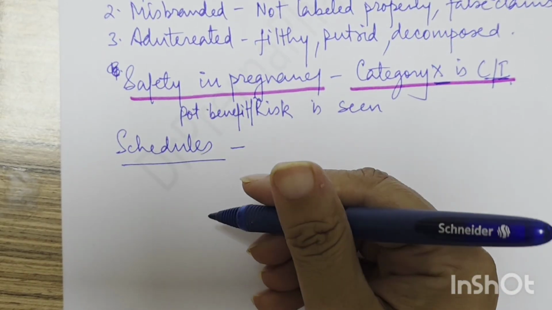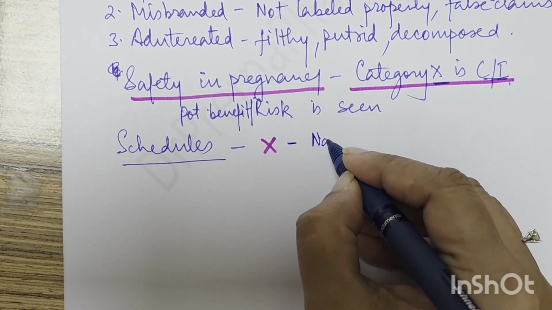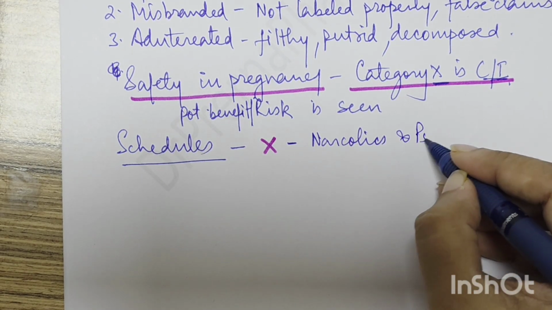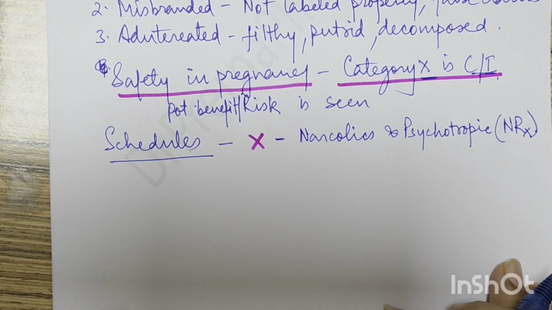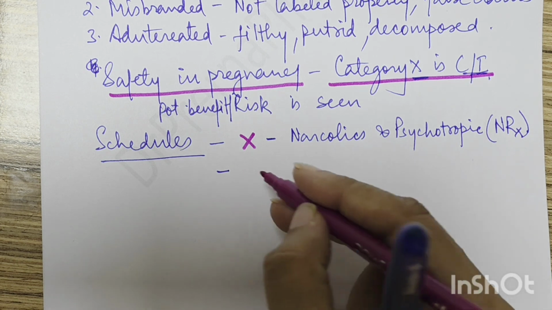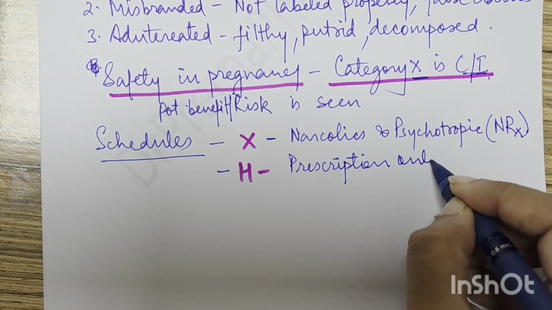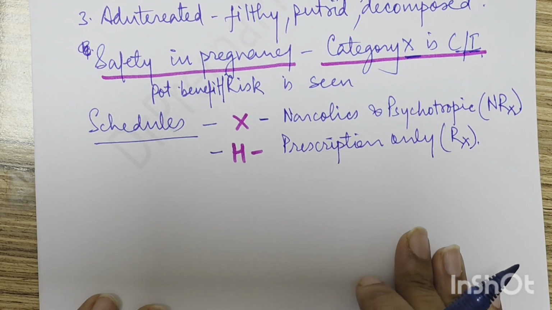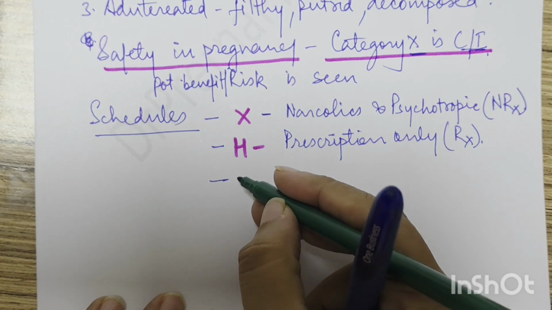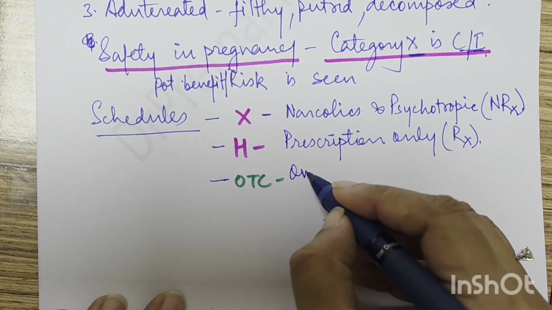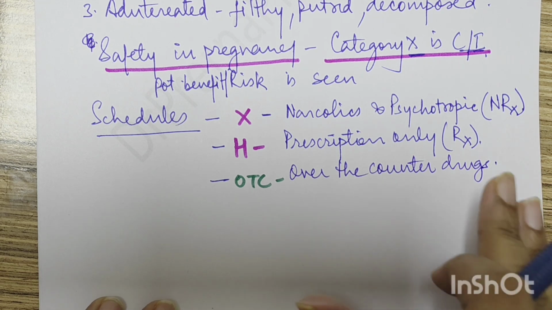Then let's see the schedules. Schedules of drugs are very important; many questions come on this. There is schedule X. X is narcotics and psychotropics, also described as NRX. Then we have schedule H. Schedule H drugs are given by prescription only. They are not given like that; they have to be prescribed, and only then will the pharmacist give them. Next, we have OTC, over the counter drugs. These are given over the counter and don't need a prescription.